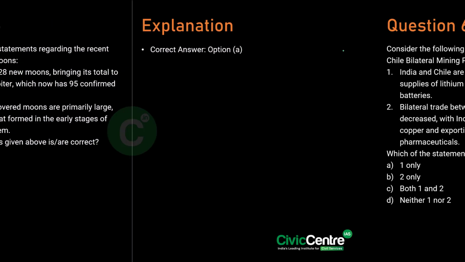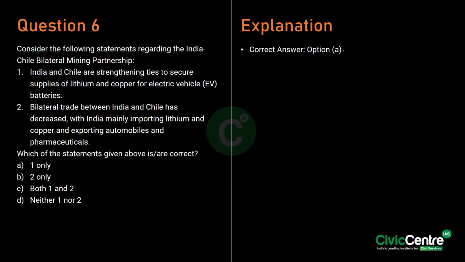Now, moving on to talk about the next question. It talks about the India-Chile bilateral mining partnership. So, India and Chile are deepening their partnership in the mining sector, particularly focusing on securing a stable supply of critical minerals like lithium and copper, which are essential for electric vehicle batteries, renewable energy, and electronics manufacturing. Hence, the first statement is correct. So, the bilateral trade between the two countries has significantly increased, reaching 3.8 billion in 2024. So, the second statement is wrong.